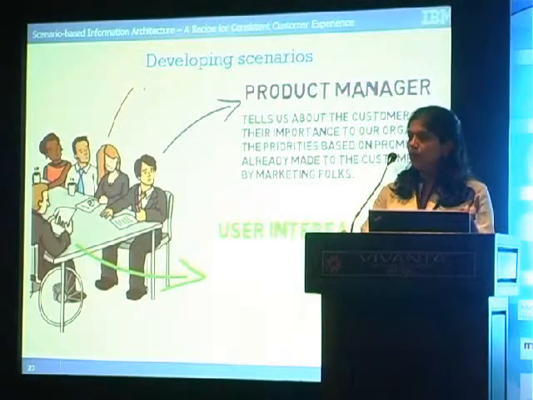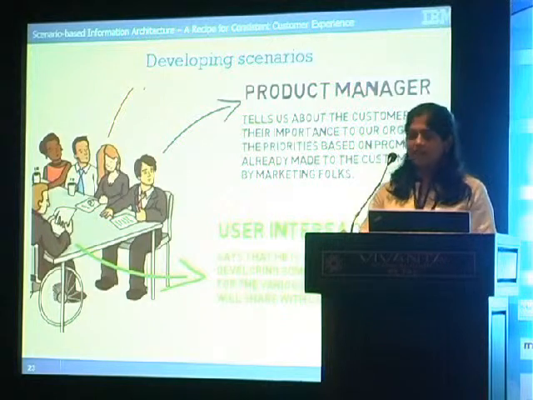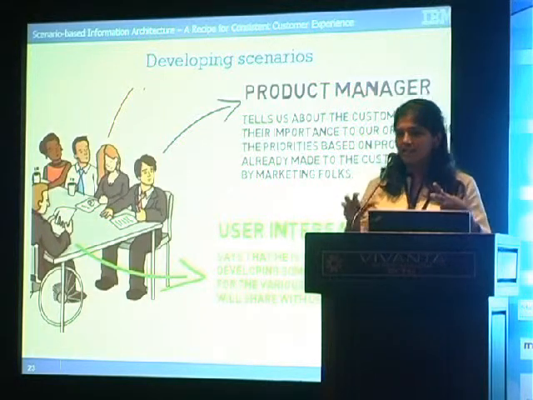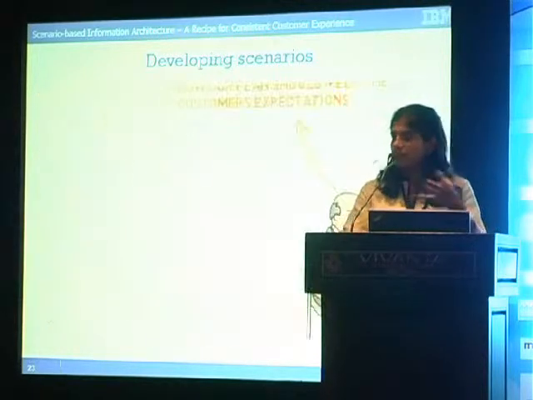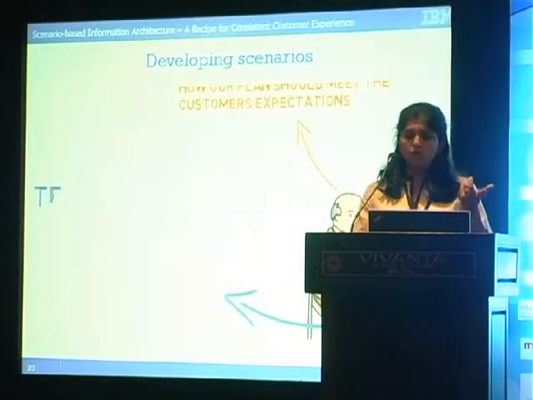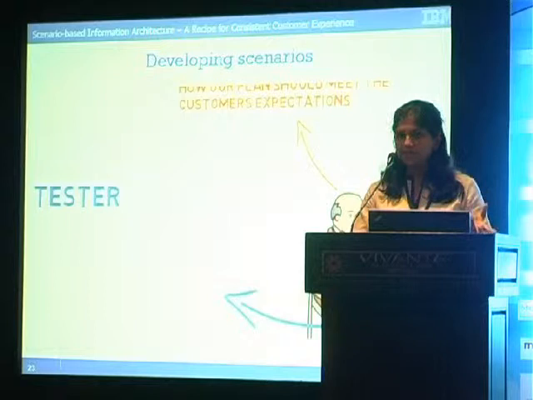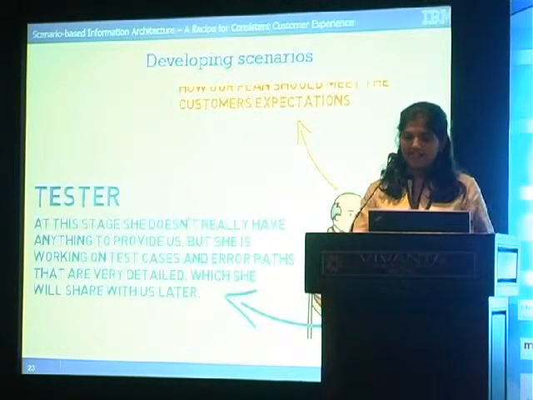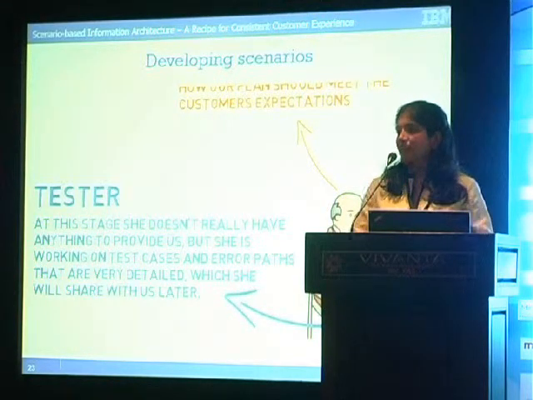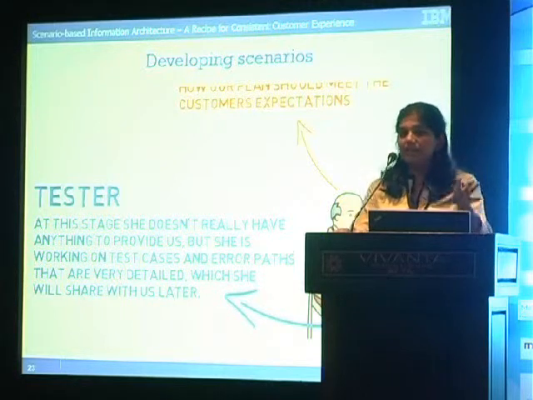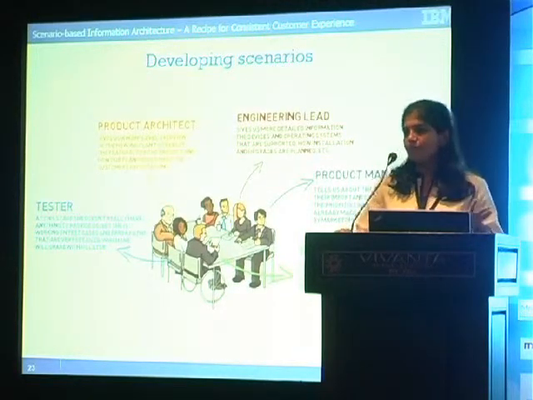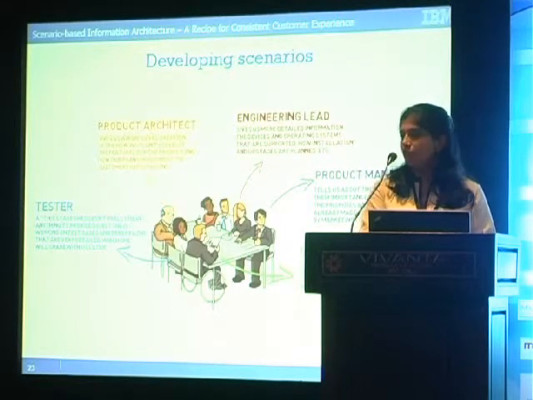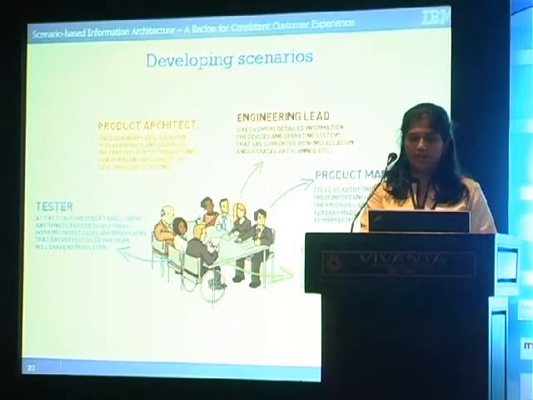You have the UI developer expert. He is the one who has created use case scenarios for his panels, so that's what he can give you, and he can help you with task flows. You also have the testing team personnel, who would write test cases and error paths. They may not be ready right at the beginning, but you can tell them that you would want them once you are ready. So this is all the information that you would get from these stakeholders.